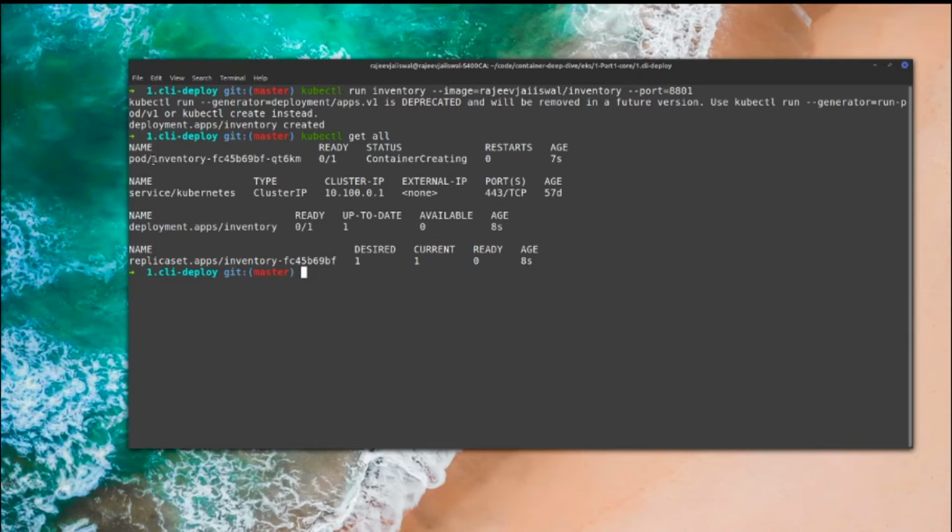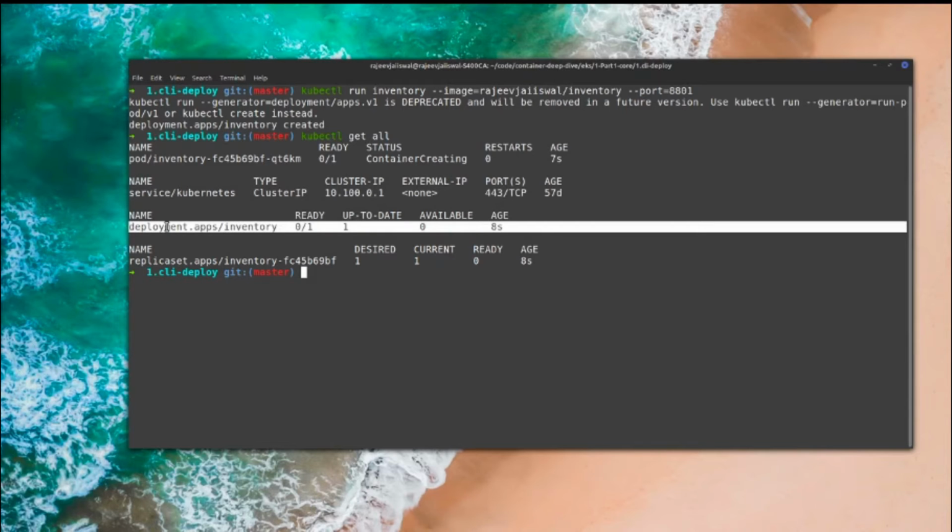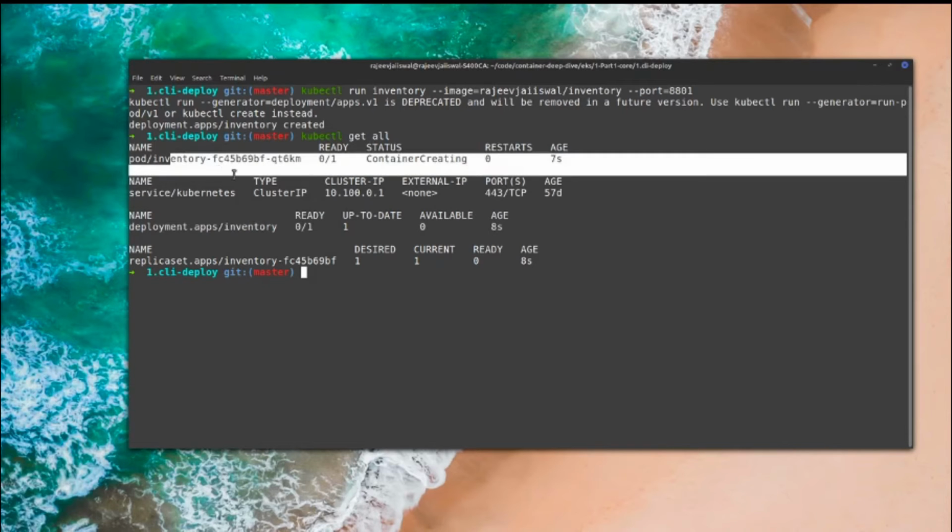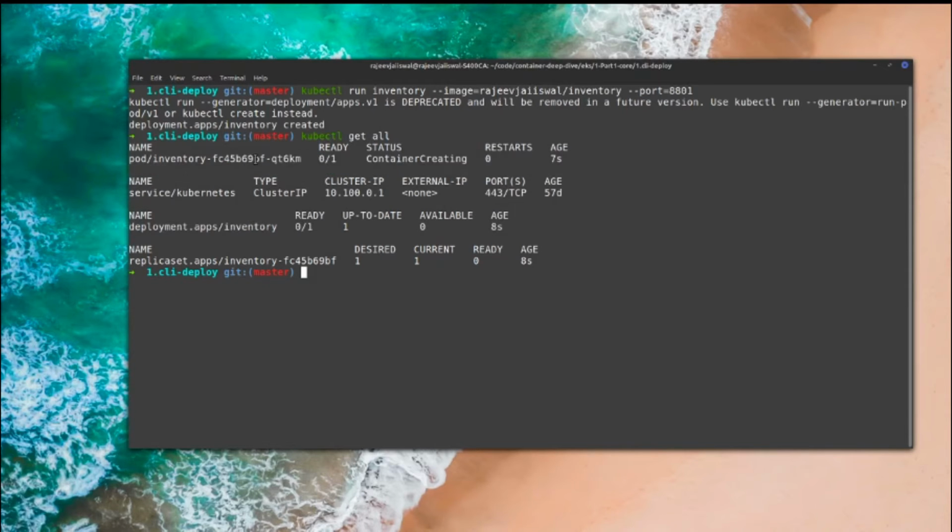One is your container in a pod, which will get a unique name. Then one deployment unit. So the deployment controls both. Basically whenever you use the run command, it will create a deployment unit. We'll see more about deployment. And then the deployment will deploy 2 things, a replica set and the pod. The replica set ensures how many copies of this image, or how many copies of this service, are going to run. So you see by default, if you're not specifying, it gives desired and current as 1. This ready column says whether it is in a ready state or not.